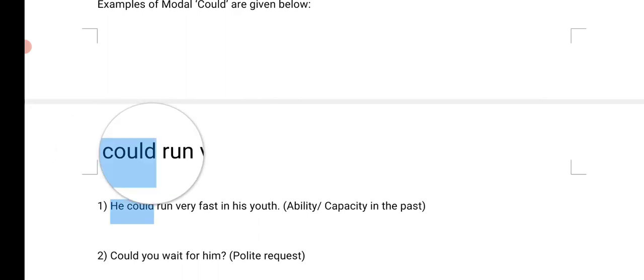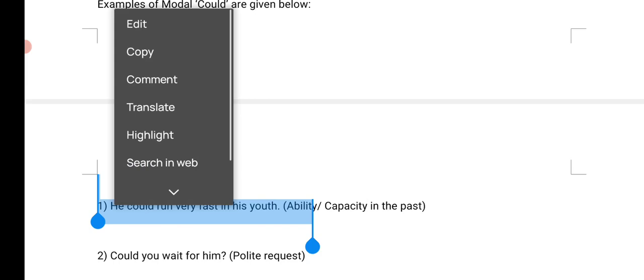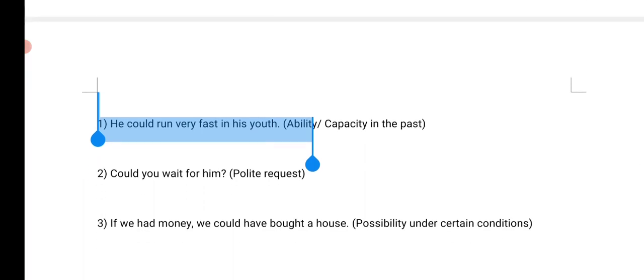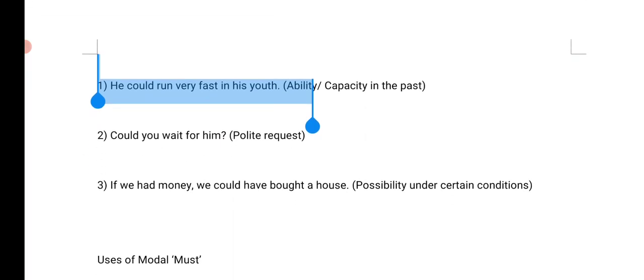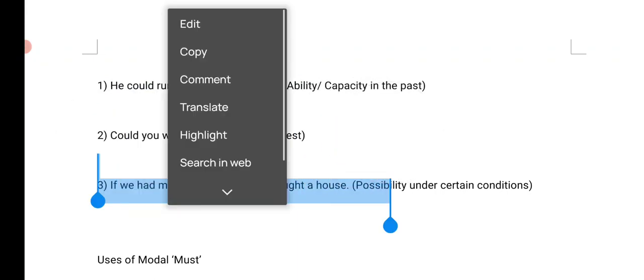So, for capacity: he could run very fast in his youth. When he was young, he could run very fast. Not he can run, because it is past. Polite request: could you wait for him, right? So this is the past form, but for requests it can be used. If we had money, we could have bought a house. This is one of the conditional sentences. It means he does not have money, right? If he had, he would have bought the house.